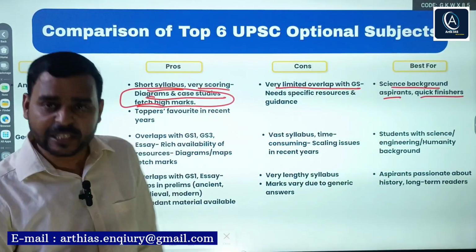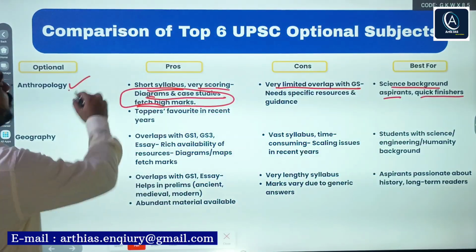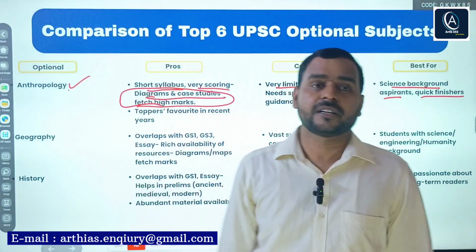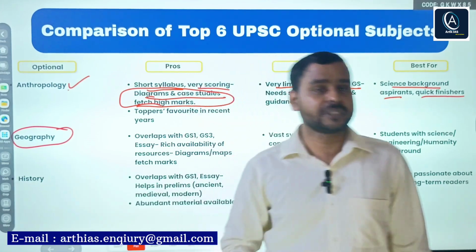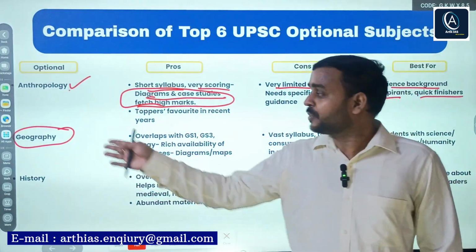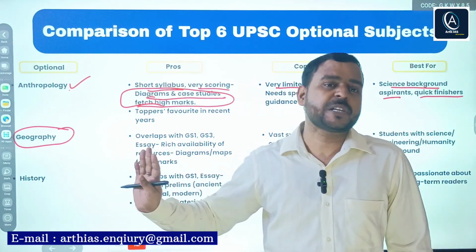If you are from a science background, then you can go for anthropology. Second, the next optional paper is geography, and it is also popular among aspirants.